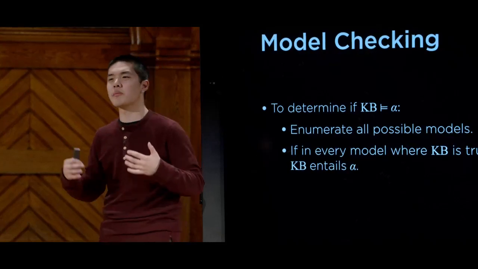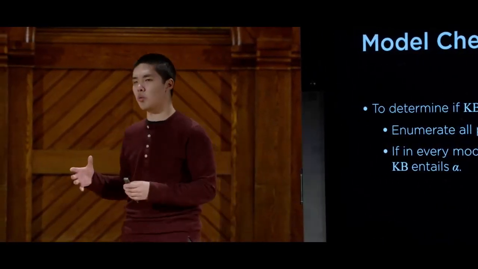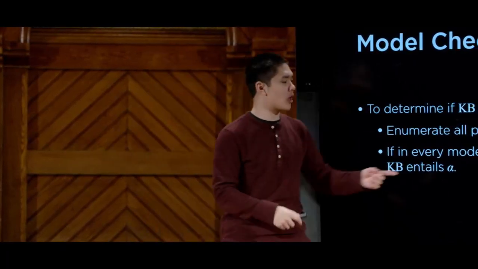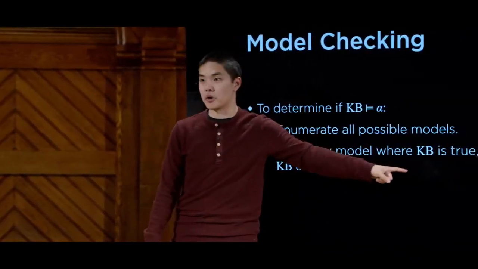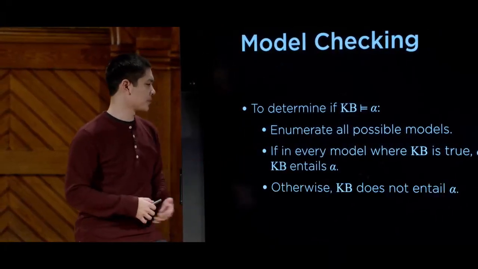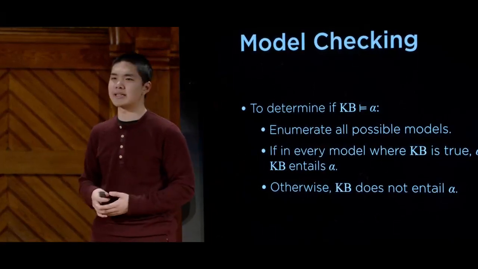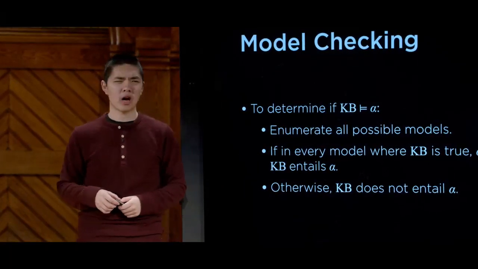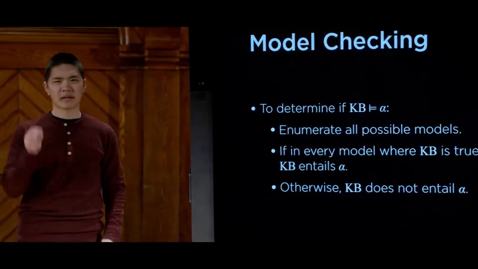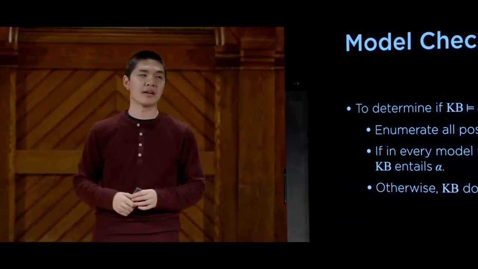And so this is going to form the foundation of our model checking algorithm. We're going to enumerate all of the possible worlds and ask ourselves, whenever the knowledge base is true, is alpha true? And if that's the case, then we know alpha to be true. And otherwise, there is no entailment. Our knowledge base does not entail alpha. All right, so this is a little bit abstract, but let's take a look at an example to try and put real propositional symbols to this idea.